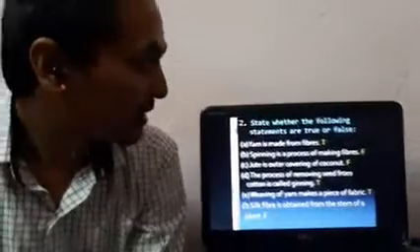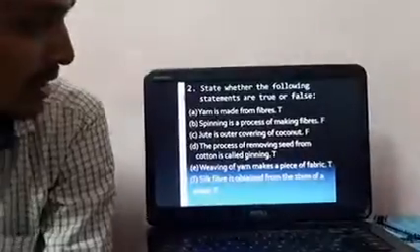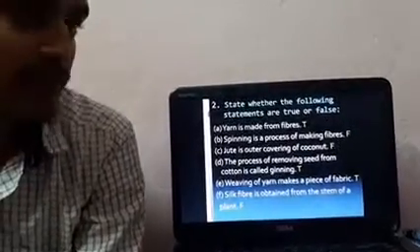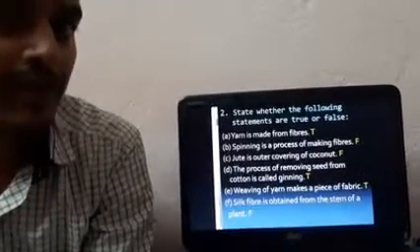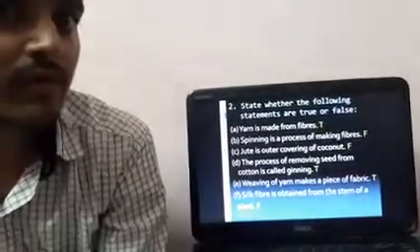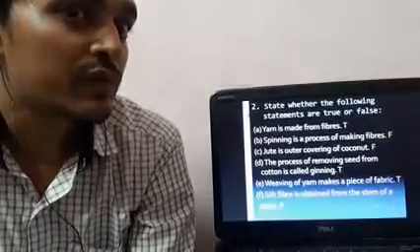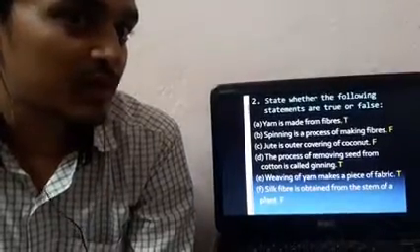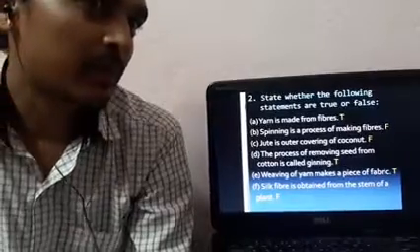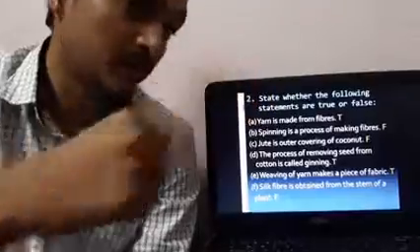The next question is whether the statements are true or false. Yarn is made from fibers. It is true, because from the fibers we can make yarns. You should also know which process: this process is known as the spinning process. By the spinning process we make yarn from these fibers.